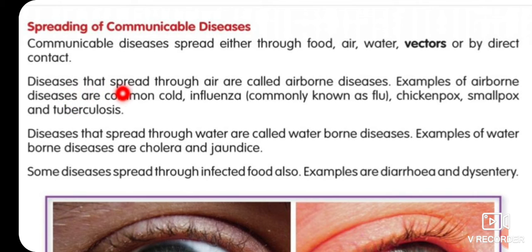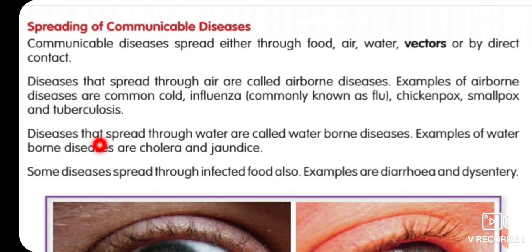So diseases that spread through air are called airborne diseases. So children, this COVID-19 is also an airborne disease. Examples of airborne diseases are common cold, influenza, which is commonly known as flu, chickenpox, smallpox, and tuberculosis.